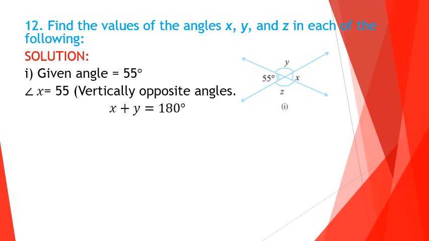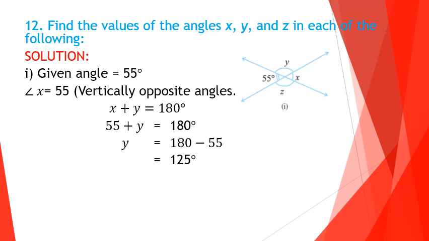Next we can see that 55 plus y equals 180 degrees because they form a linear pair. Or you can write x plus y equals 180 degrees because they form a linear pair. Hence you can substitute the value of x. So 55 plus y equals 180 degrees, or y equals 180 minus 55 equals 125.